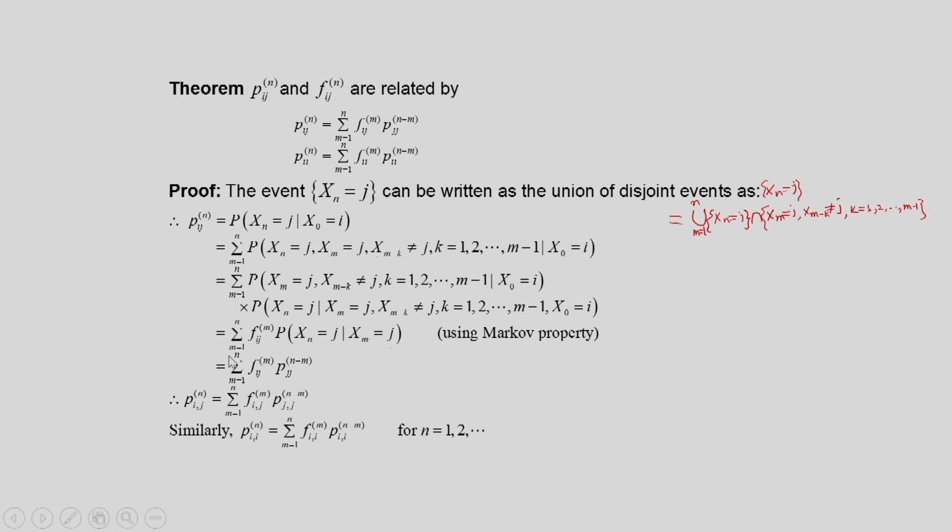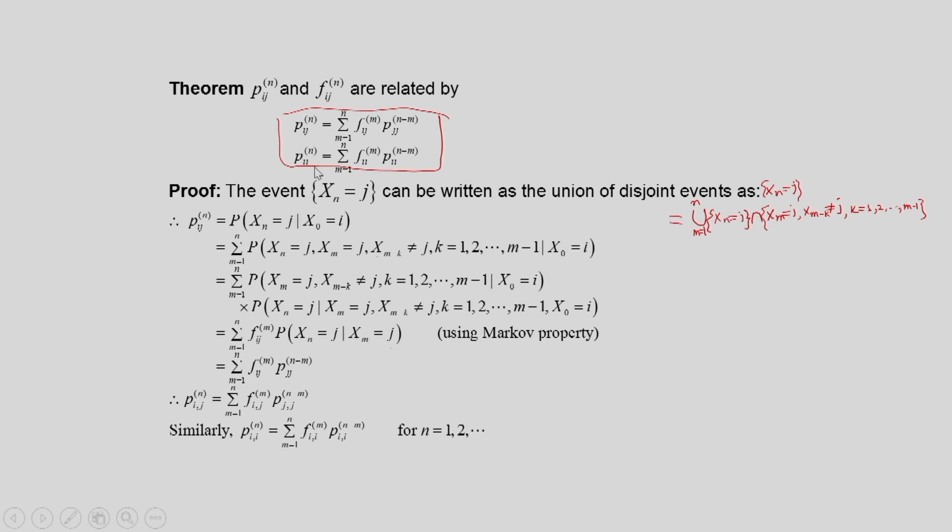Similarly, we can establish that Pii(n) is equal to: first, for the first time from i to i there will be a transition in instant m, Fii(m), then there will be a transition from i to i in n minus m steps, Pii(n minus m). So, that way for Pii(n) also we can express it in terms of Fii(m) and Pii(n minus m). Okay. So, this way we established the important relationship. This is the important relationship, so that we will be using in our next analysis.